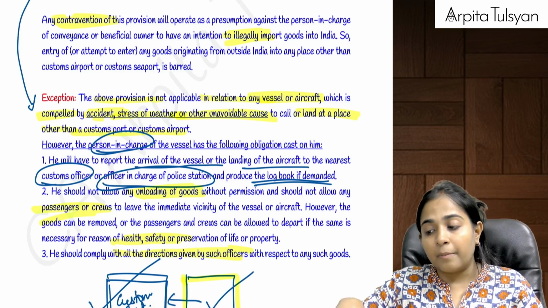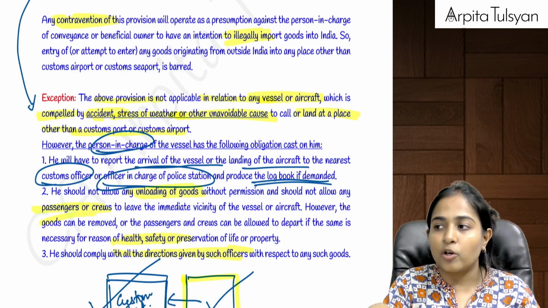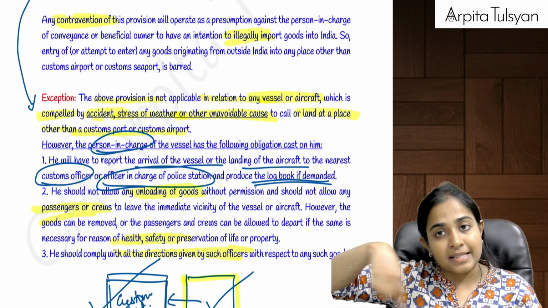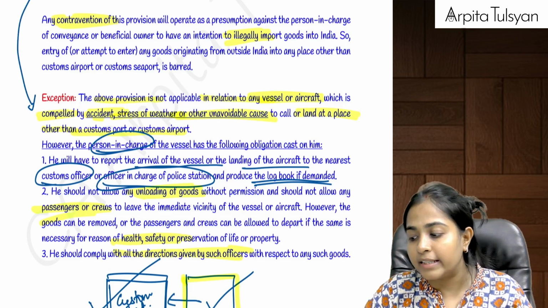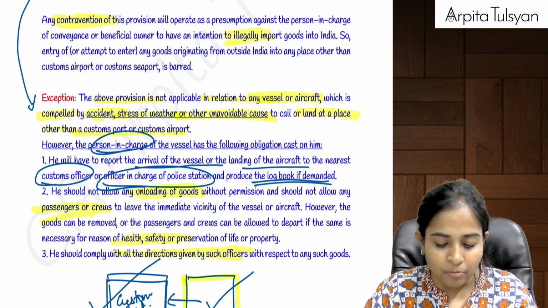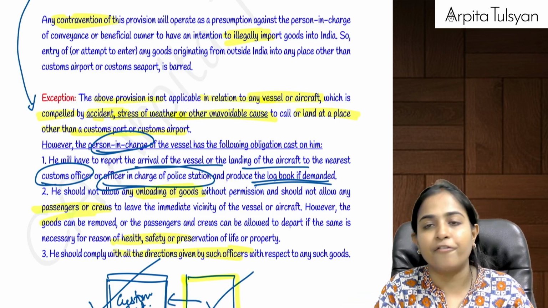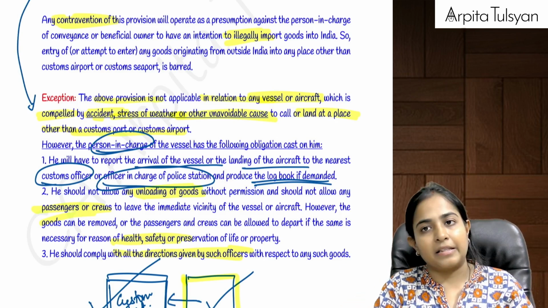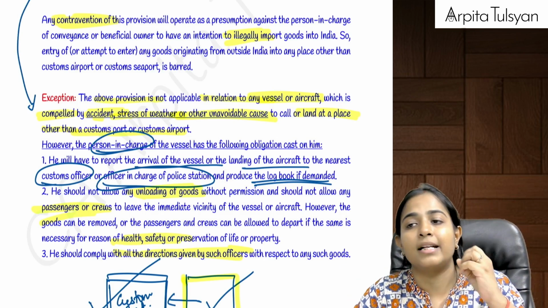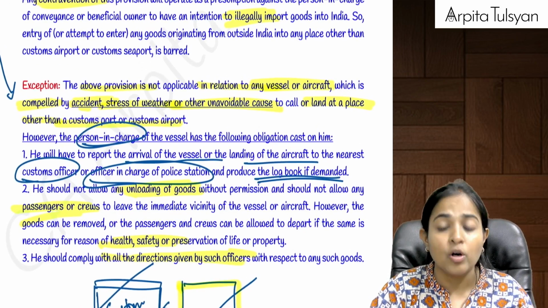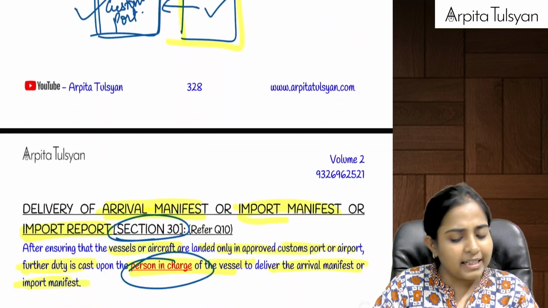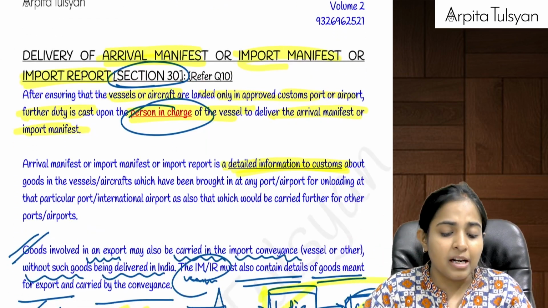Till the time the customs officer checks it, unloading of goods is not allowed, and any passengers in the aircraft or vessel cannot move outside the vicinity till the officers inspect the goods and the passengers. Yes, but because of health reasons, safety reasons, or just to save their own life, if they are required to move out of the vicinity, then that can be allowed, but only in exceptional circumstances.